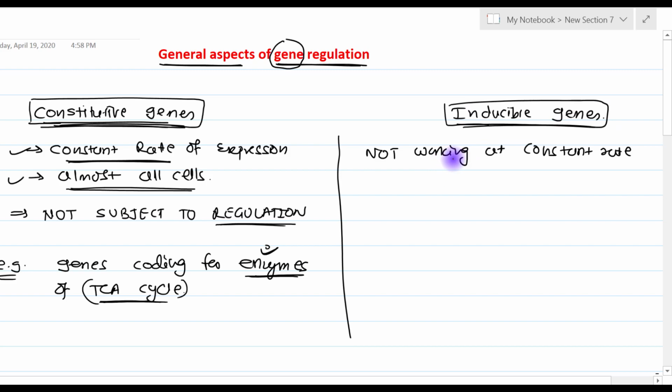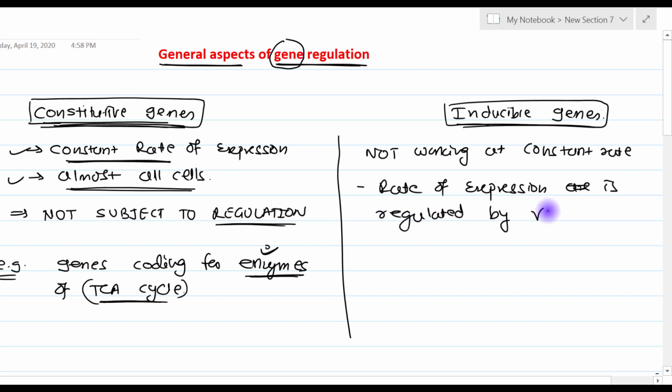The rate of expression of inducible genes is regulated by various regulatory elements.